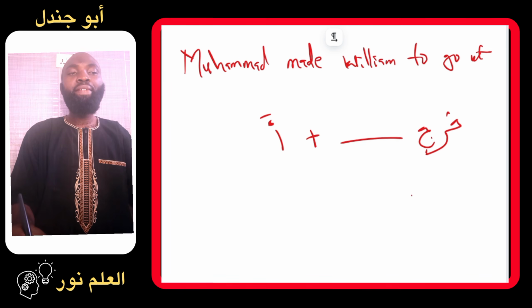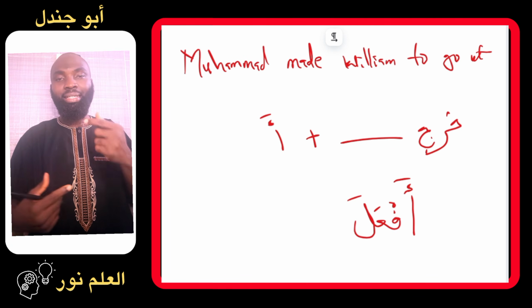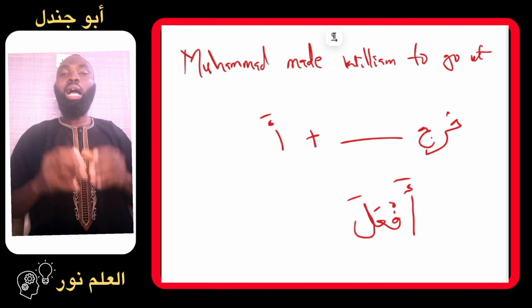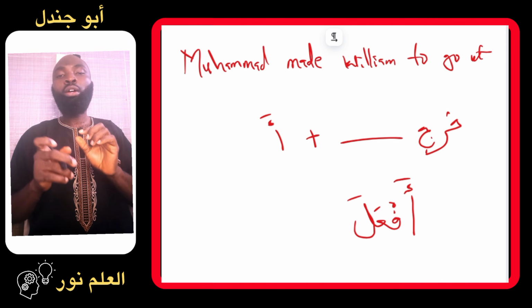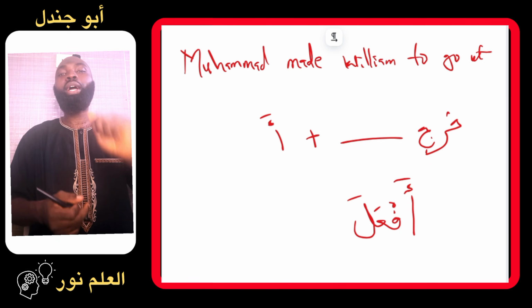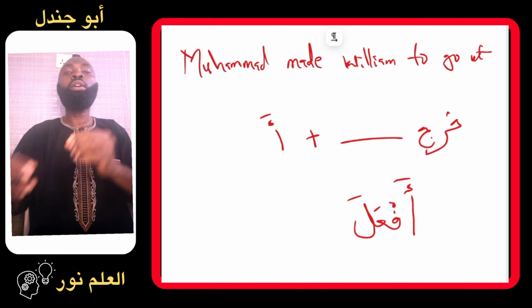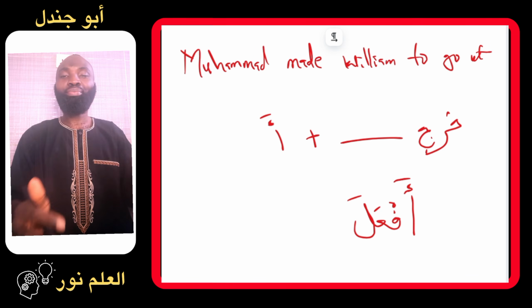So the verbs which come in the pattern of af'ala are considered transitive verbs. We say transitive verbs are al-fi'lul muta'addi because their actions require a subject and an object. The action requires the transfer of an action from the subject to the receiver of the action.